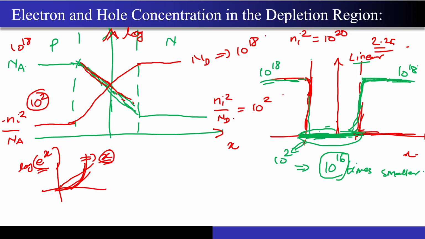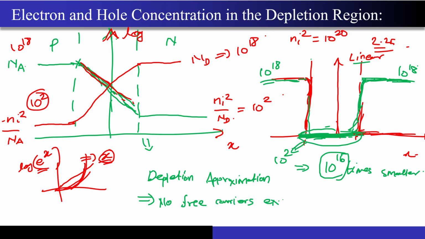They are very small, and if you take them into account while deriving the equations for the p-n junction, they will have a negligible effect. So this is what we call the depletion approximation, and sir must have told you this, right? Depletion approximation. So what does this depletion approximation mean? No free carriers exist in the depletion region.